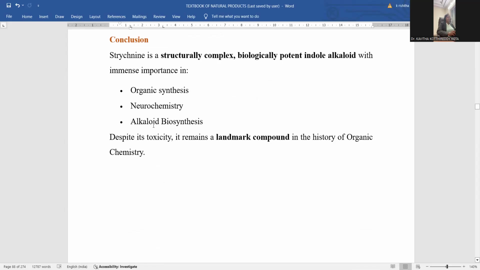So by this, we are successfully concluding the session on the structurally complex, biologically potent indole alkaloid, with immense applications noticed in the medicinal field. In organic synthesis, it is an efficient lead compound for the synthesis of new chemical entities, and in neurochemistry it works well, and in neuro research also it is like a standard compound. For alkaloid biosynthesis, you can add this strychnine, and despite the toxicity, it remains a landmark compound in the history of organic chemistry. It also contains a toxic effect. That's the reason why it works like an efficient rodenticide. Apart from that, it is a potent medicine as well.